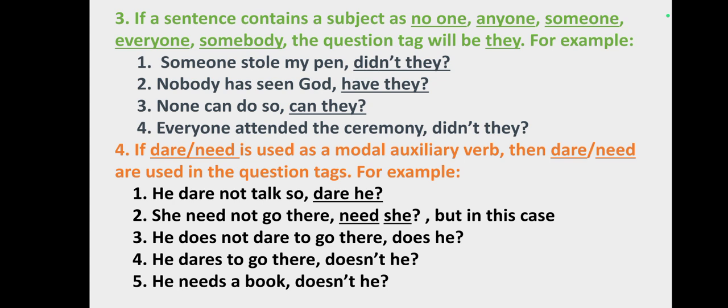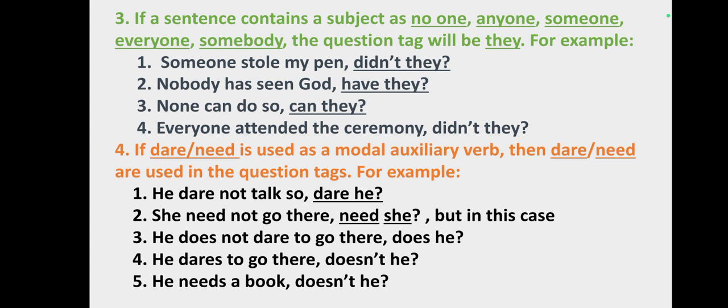But when dare or need is used as a main verb in the sentence, then we use an auxiliary verb in the question tag. For example, number 3. He does not dare to go there, does he? Here, dare is not an example of a modal auxiliary verb. Here it is an example of a main verb and hence the auxiliary verb is there in that question tag.